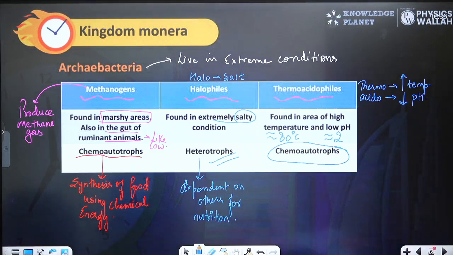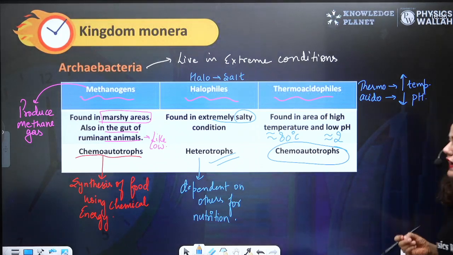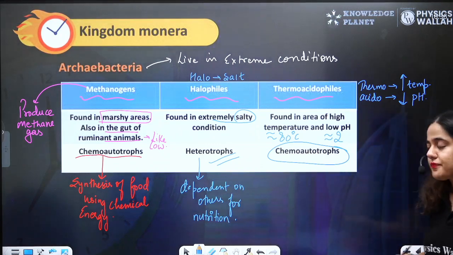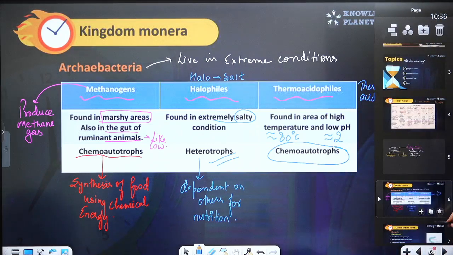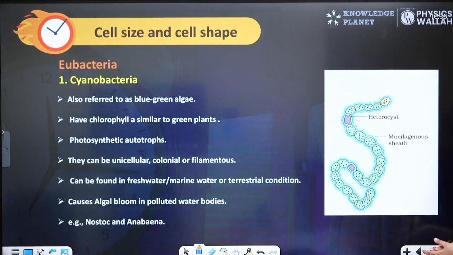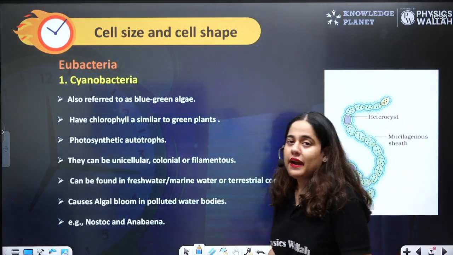Right? So Archibacteria are three types: methanogens, halophiles, and thermoacidophiles. This is a very important thing to remember. I hope everything is clear. After this, we'll study Eubacteria.